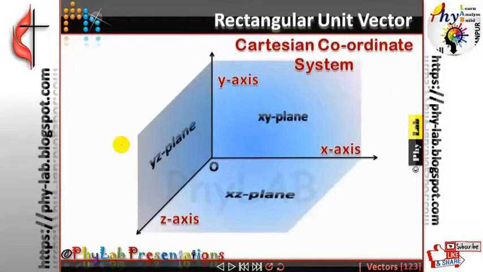Now anything that is along the positive x-axis is called I cap, anything that is along the positive y-axis is j cap, anything that is along the positive z-axis is k cap. Any confusion on that? So x-axis positive I cap, positive y-axis j cap, positive z-axis k cap.